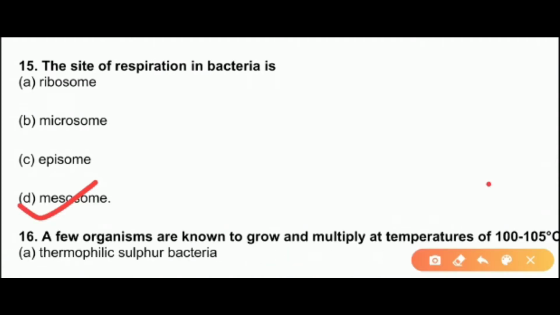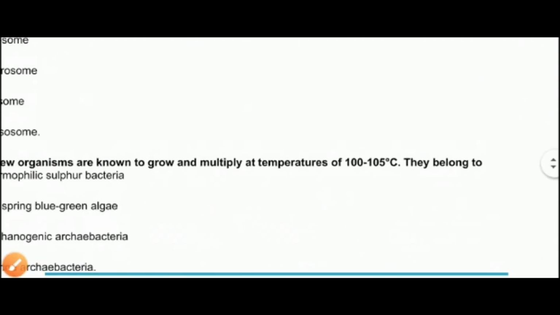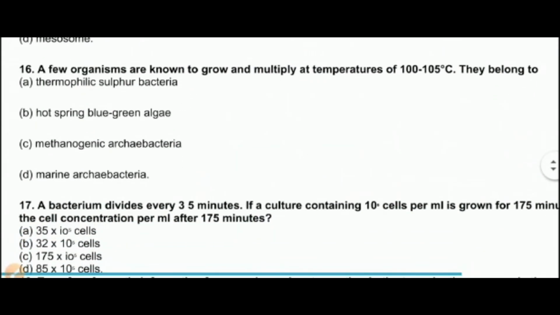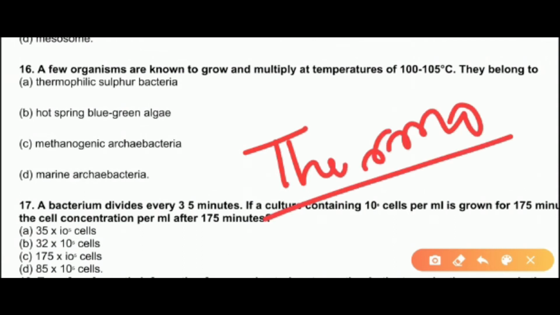The next question is, a few organisms are known to grow and multiply at temperatures of 100 to 105 degrees Celsius. They belong to? Temperature means something has to be related with the word thermo, right? So here it is thermophilic sulfur bacteria. This should be the answer. What do you mean by philic? It means thermal or temperature loving species. So hot spring blue green algae no, methanogenic no, marine no. So it is thermophilic sulfur bacteria.